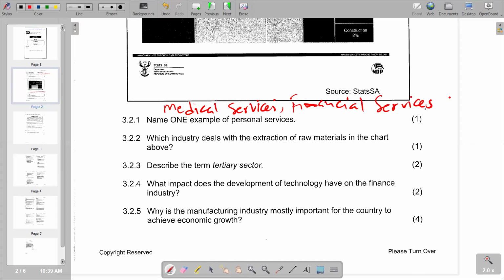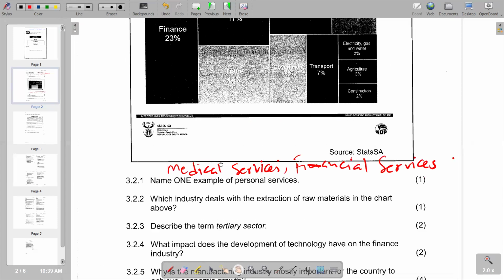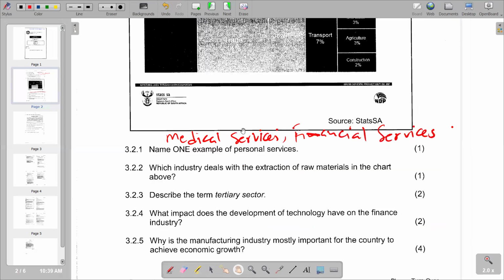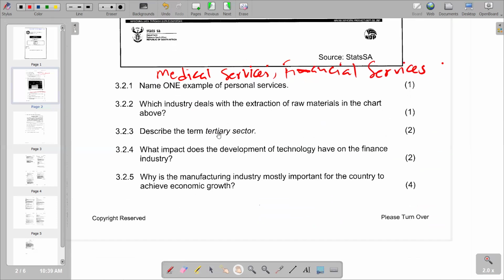Financial services is our personal services. Then we got the next question 3.2.2, which industry deals with the extraction of raw materials in the chart above. We know extraction of raw materials. We discussed that earlier in this video, whereby we are saying mining is the one that is involved in the extraction of raw material. So basically, we have mining is the correct response.